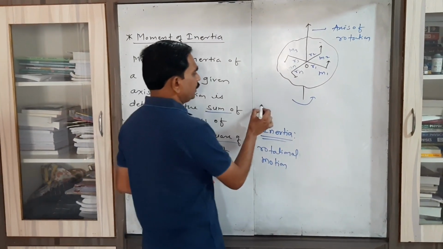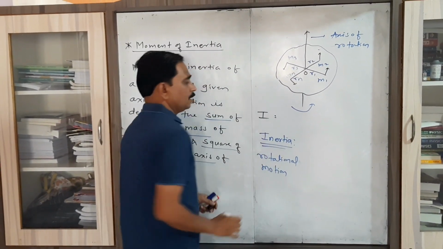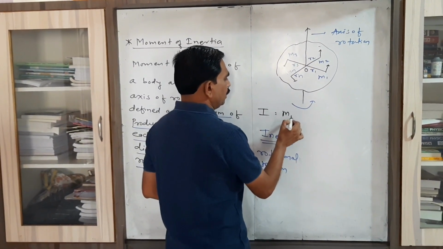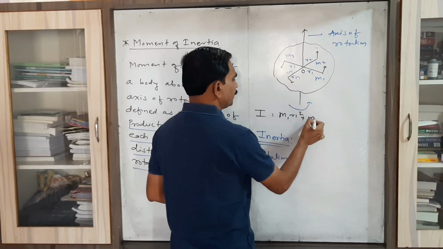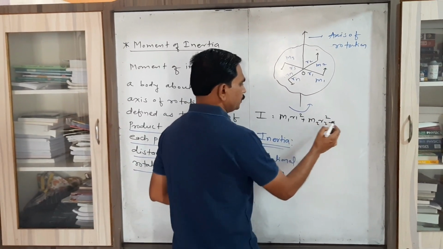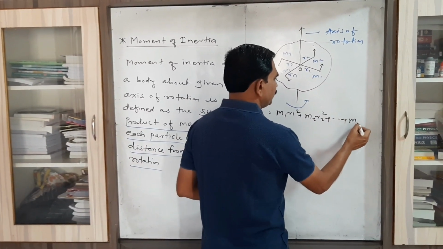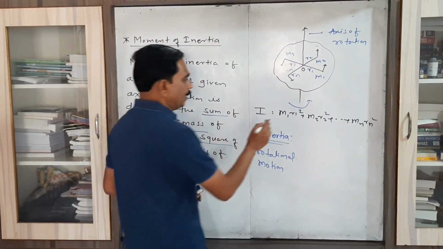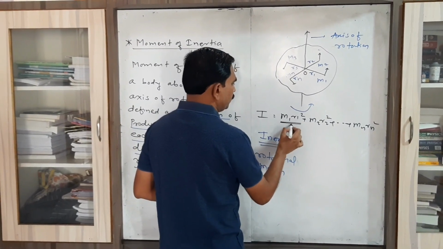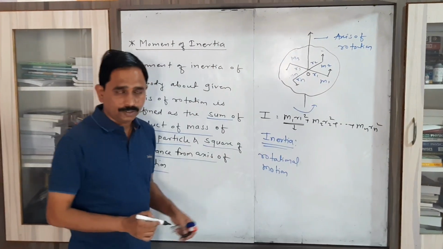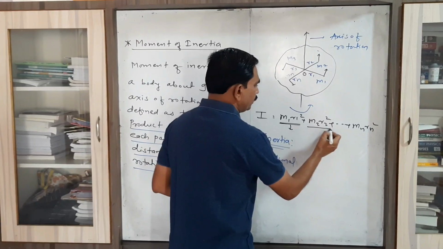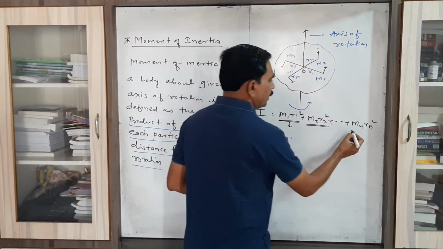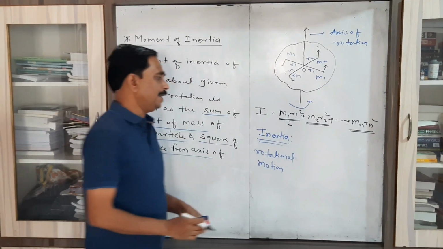Then the moment of inertia of this body can be written as I equal to m1 r1 square plus m2 r2 square up to mn rn square, where m1 r1 square is the moment of inertia of the first particle, m2 r2 square is the moment of inertia of the second particle, and so on up to mn rn square.